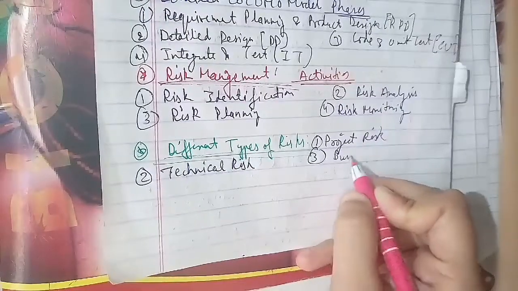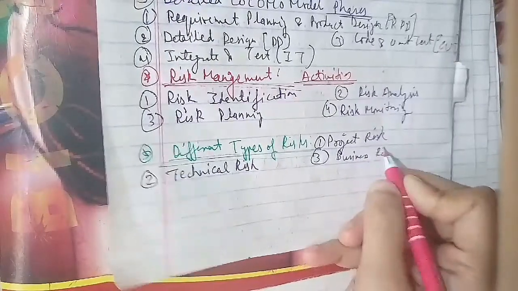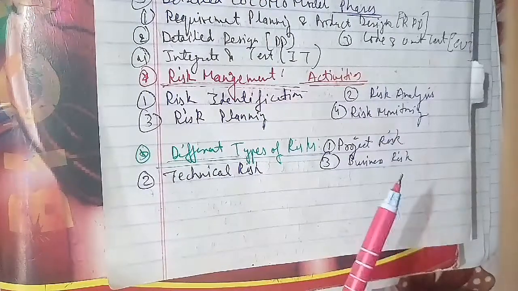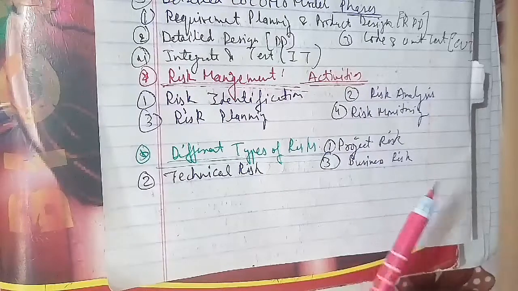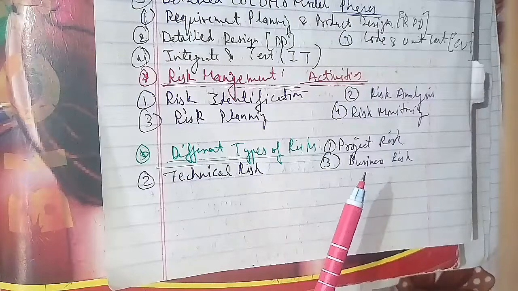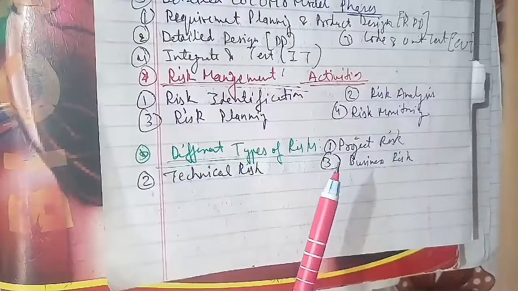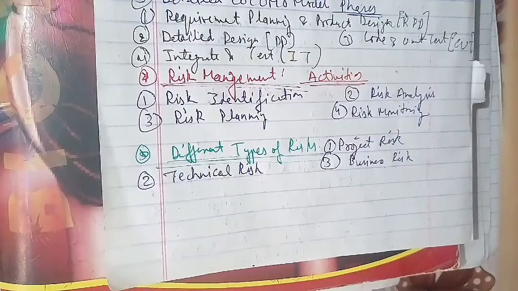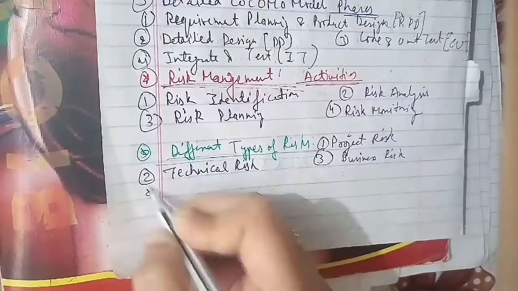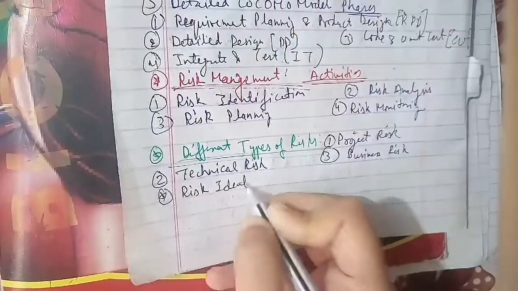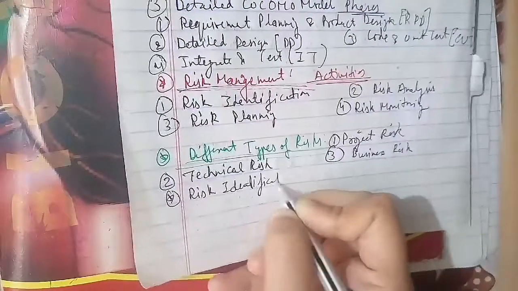First, risk identification, we'll talk about it. If you have to identify the risk here, you have to go ahead with generic risk identification, and the second is product specific risk identification.